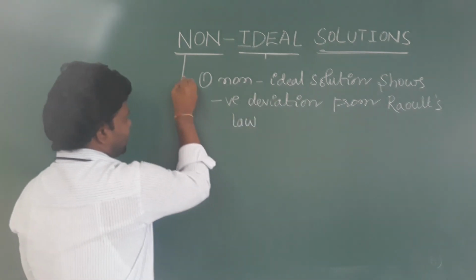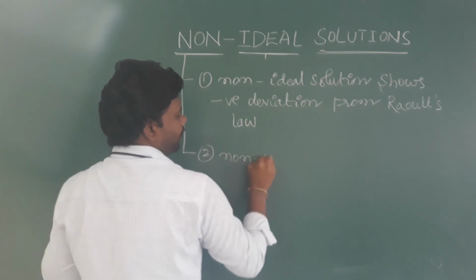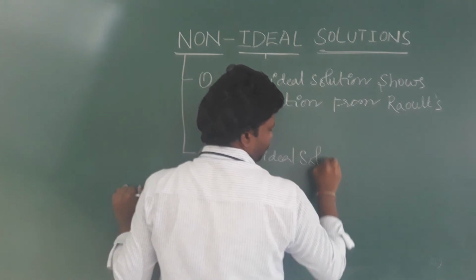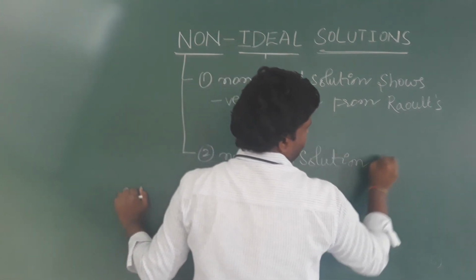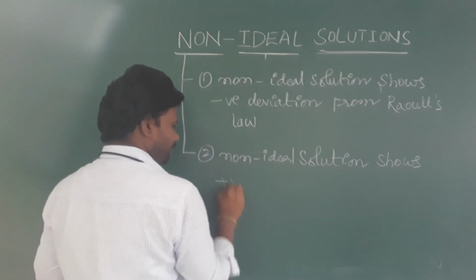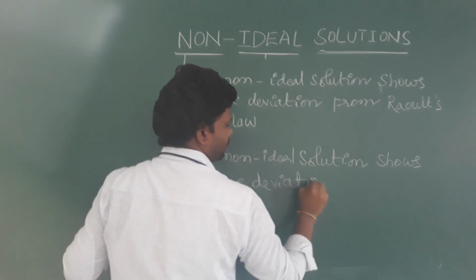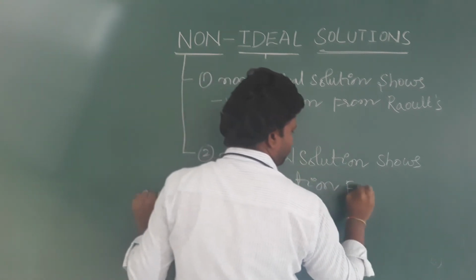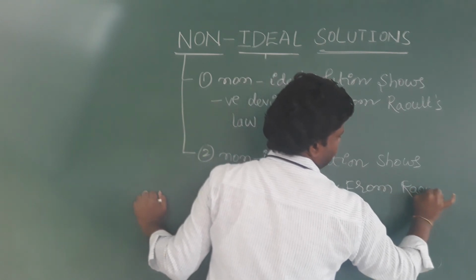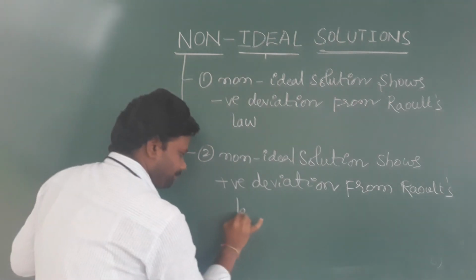Second one, non-ideal solution shows positive deviation from Raoult's law.